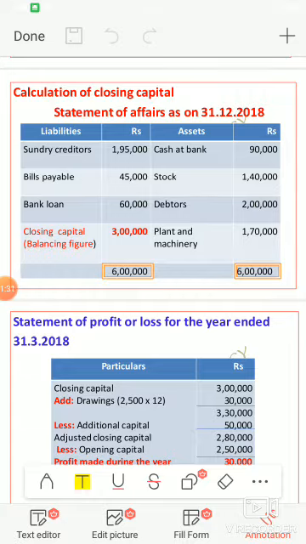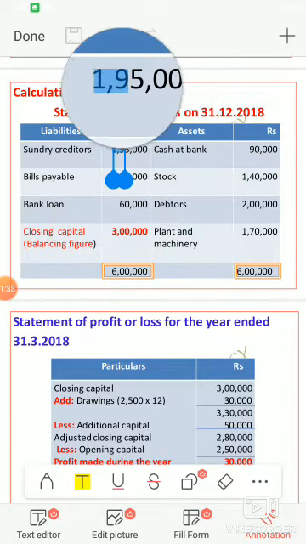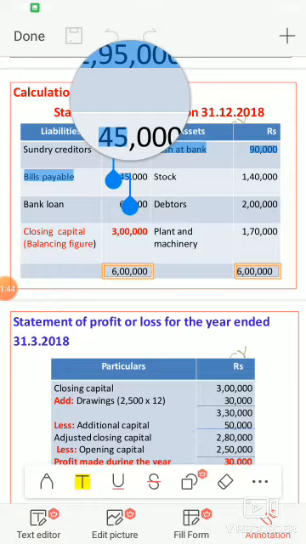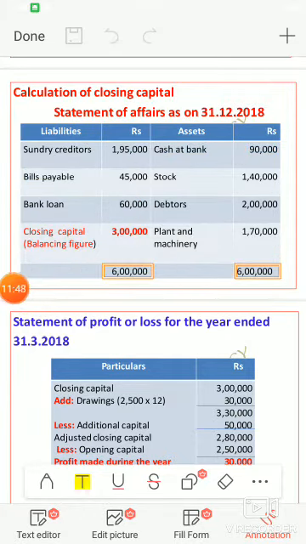Sundry creditors is 1,95,000 plus 45,000, you will get 2,40,000, plus 60,000. The liability side total is 3 lakhs.